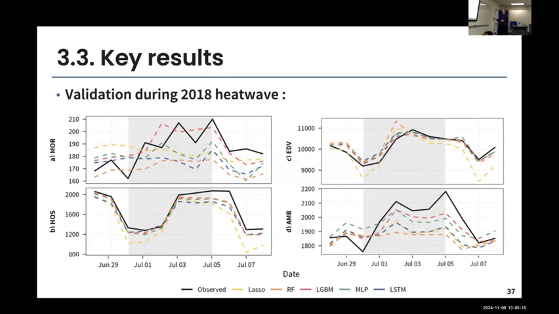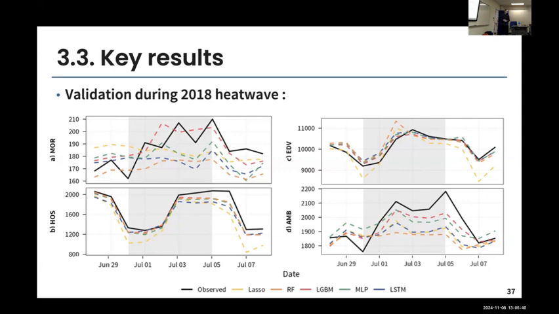We see that the first spike was well modeled by the model in green and in red. So the green model is the multi-layer perceptron. But then for the second spike later on during that heat wave, we see that both models really underestimate what was happening. So again, some different results between what we've seen with performance metrics and this partial validation based on what is actually happening during heat waves.